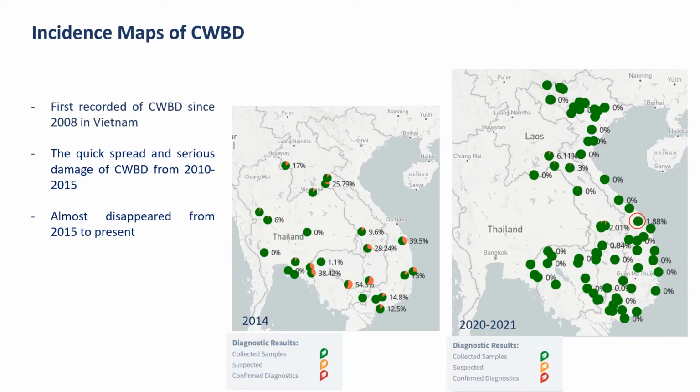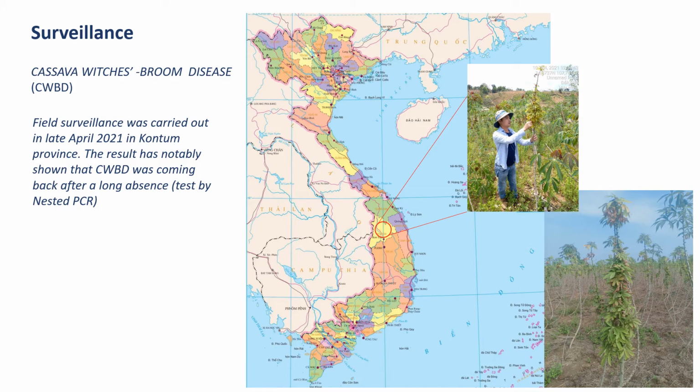For surveillance of cassava witches' broom disease, it is also shown through incidence maps. CWBD was first recorded in 2008 in Vietnam, and then quickly spread and became a serious disease from 2010 to 2015. However, it almost disappeared from 2015 to 2020. Recently, field surveillance was carried out in late April 2021. We got notable results: we found CWBD in the fields, and it was really coming back after a long absence.